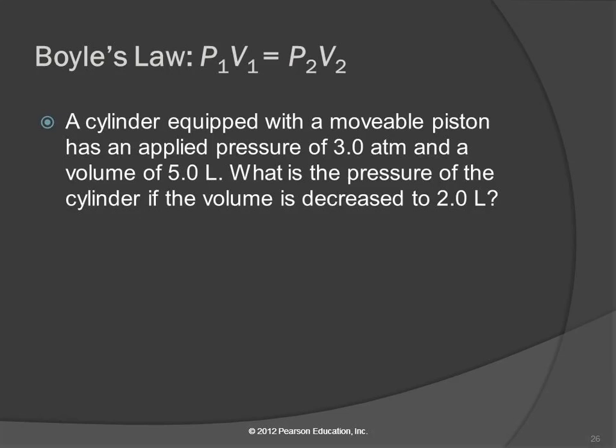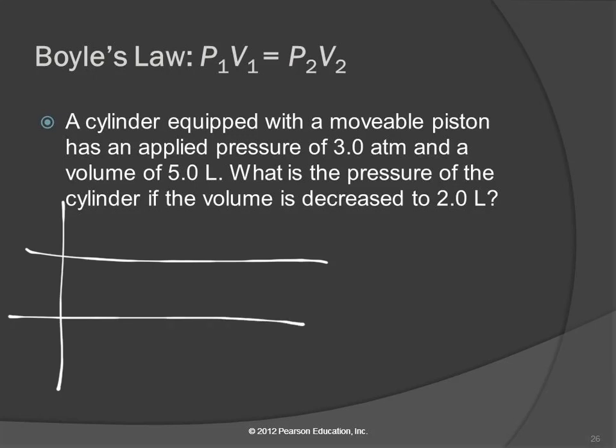Well, that's nice, but we need to have some numbers. So we're going to use this equation. What we need to do is identify what these numbers are. And I think the best way, in fact I know the best way for most people, is to make a table. So we're going to make a table to organize this information. We're going to have 2 sets of conditions, 1 and 2.